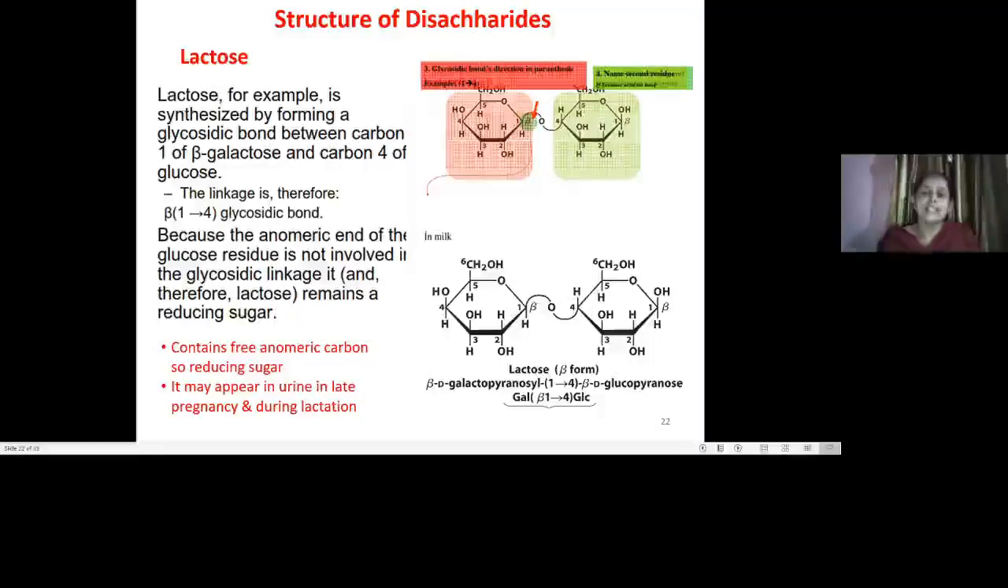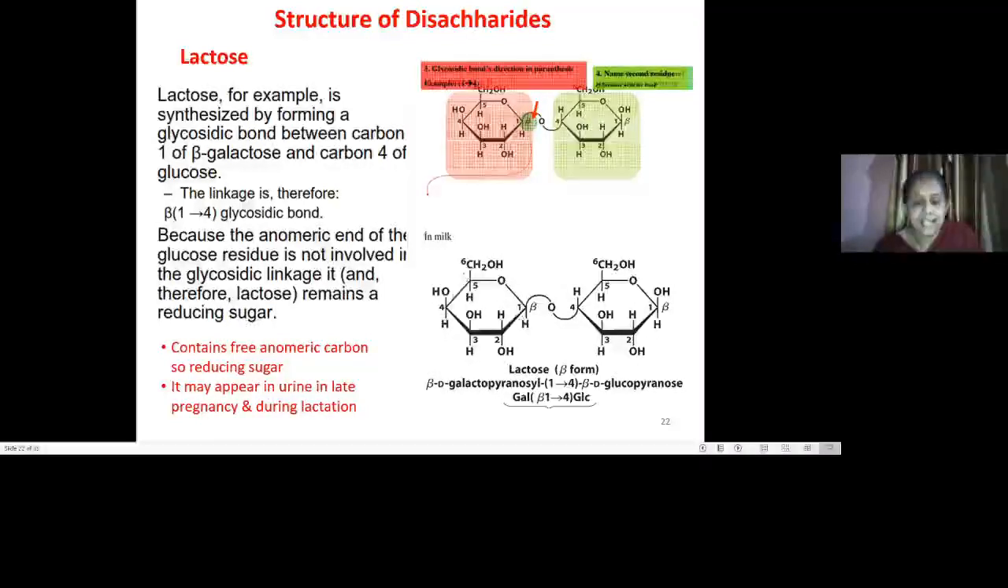Now we will see the structure of different types of disaccharides. For your syllabus particularly we will focus majorly on lactose, maltose and sucrose, which are considered very important disaccharides. So first we start with lactose. Lactose is a disaccharide where two sugars are there. And what are the two sugars here?